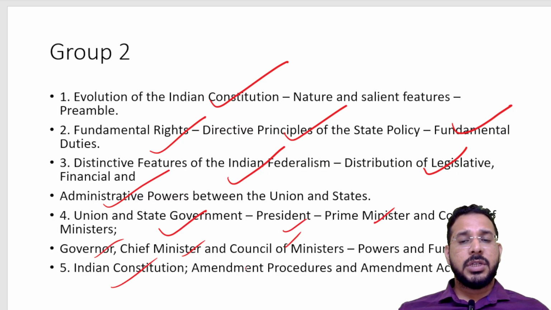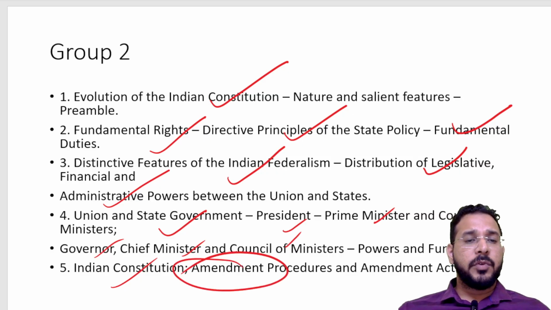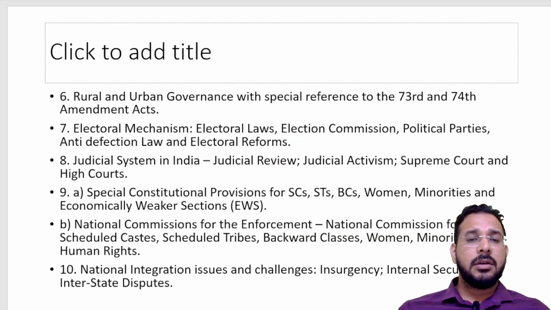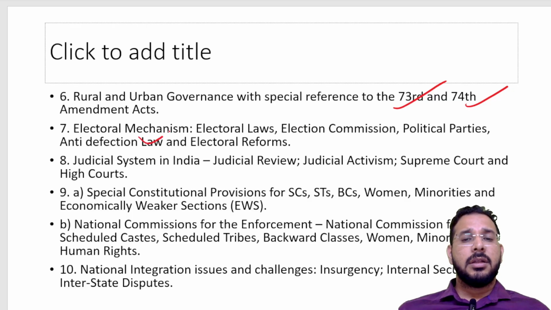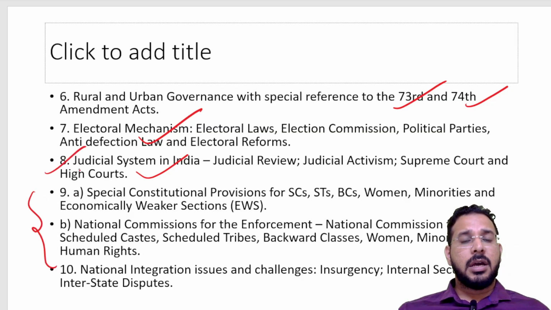Then Indian Constitution amendment procedures. Here in Group 1 also we have to study the amendments. So important amendments of the Constitution all must be studied. Then the 73rd, 74th Amendment, where we study panchayats and municipalities. Then electoral mechanisms, judicial system, similar to Group 1 we have to study. Then these chapters are present, electoral mechanism, and these are present in governance in case of Group 1.